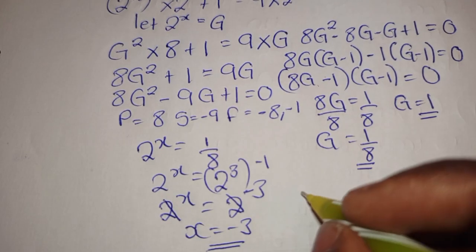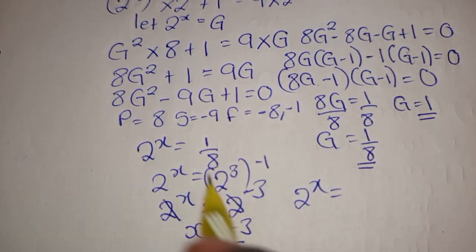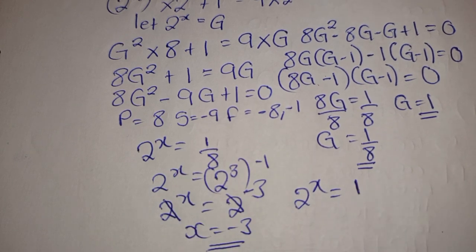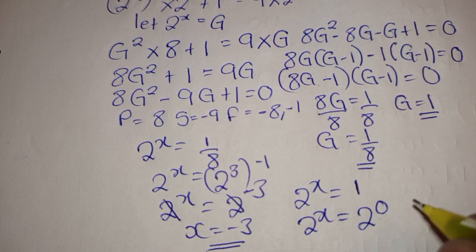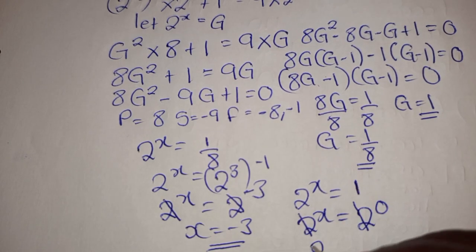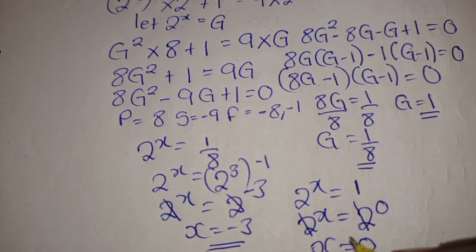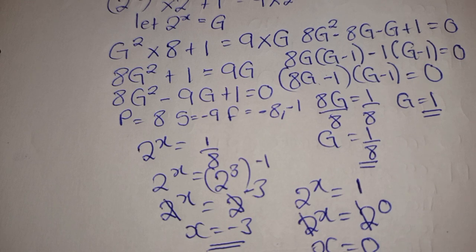And we also have 2^x is equal to, remember, the value of G is 1. And we know for sure that any number to the power 0 is 1. And x is either 0 or -3. So this is how you tackle such kind of questions.